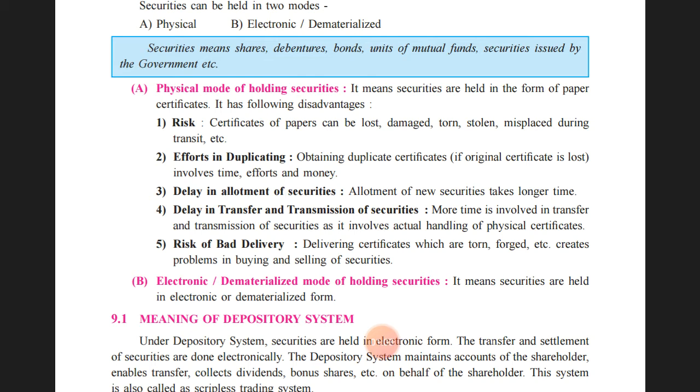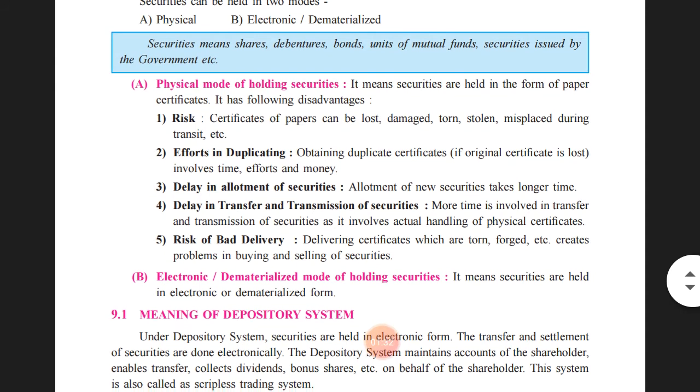First one, risk. Certificate of paper can be lost, damaged, torn, stolen, misplaced during the transit. These were the things which could happen during the transit when the share certificate has been made and allotted by the company to the investor, and during that transit period these things could happen, which could be a loss for the investor and also for the company.